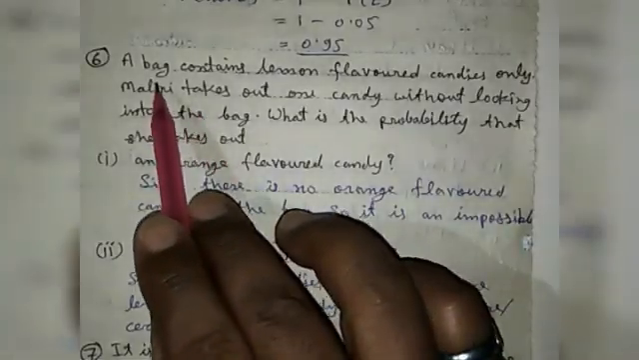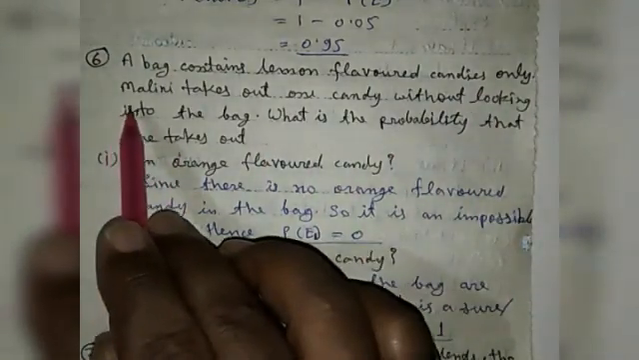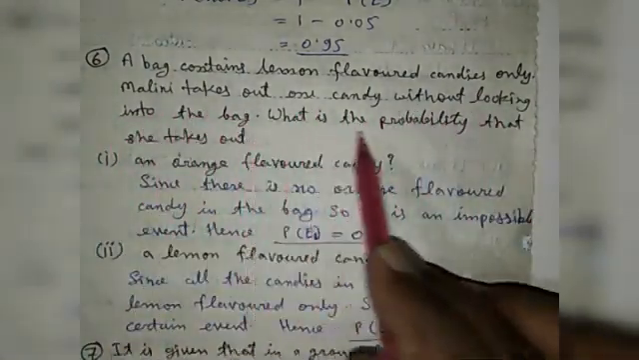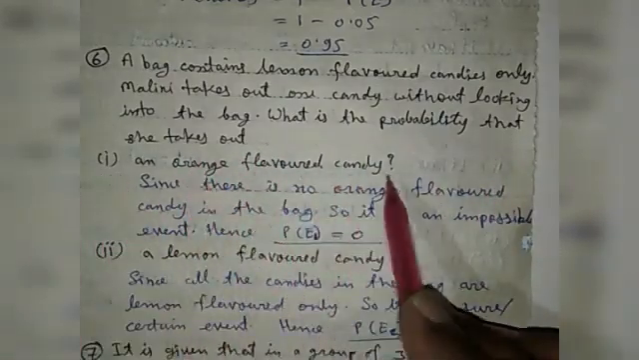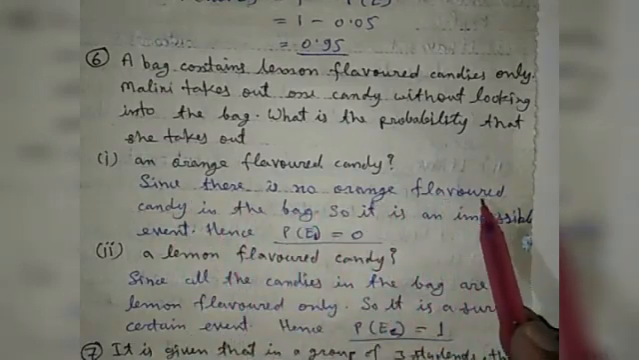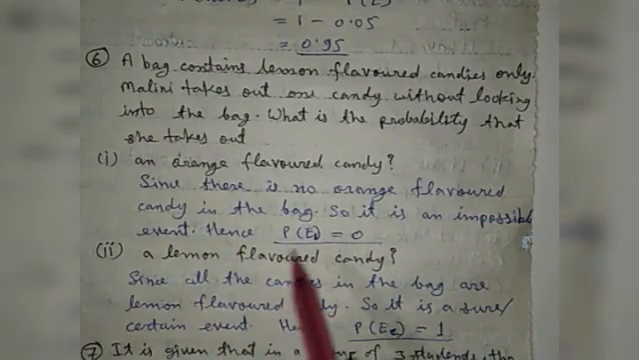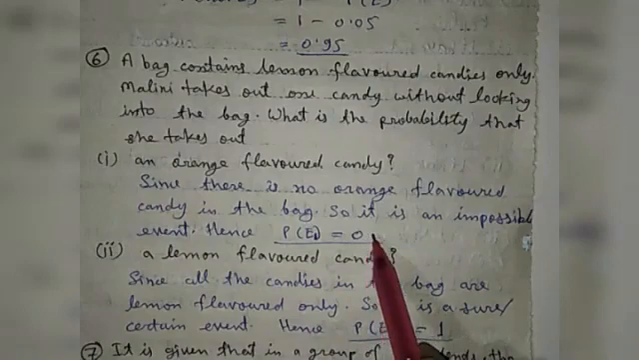In question number 6, a bag contains lemon flavored candies only. Malini takes out one candy without looking into the bag. What is the probability that she takes out in first part an orange flavored candy. Since there is no orange flavored candy in the bag, so it is an impossible event. So here probability of this event means PE1 equal to 0.